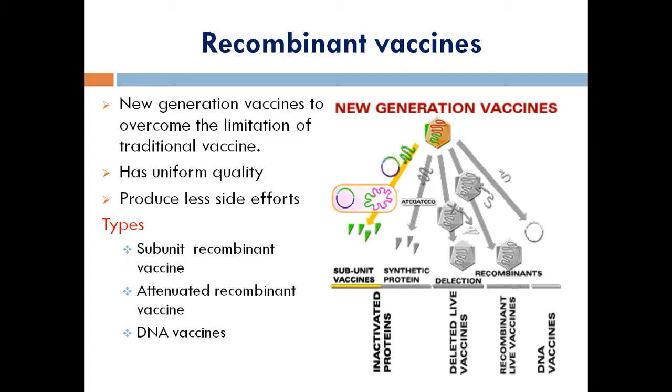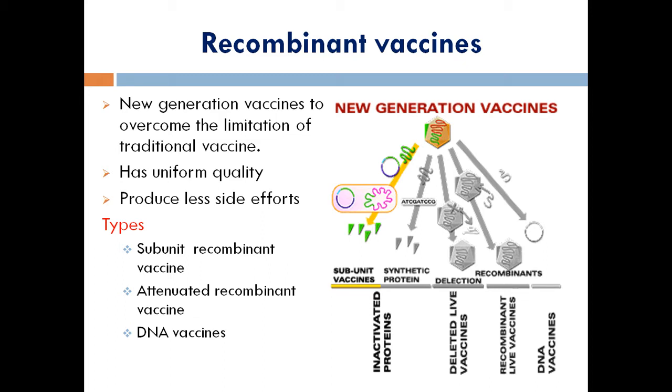Traditional means the things that we have followed in the past. The major advantage is that recombinant vaccines have uniform quality, and the side effects can mostly be overcome. They have fewer side effects compared to traditional vaccines. As per our chapter, we have three types of recombinant vaccine. One is the subunit recombinant vaccine. As the name itself suggests, a subunit means a small part of an organism is taken and used as a vaccine.